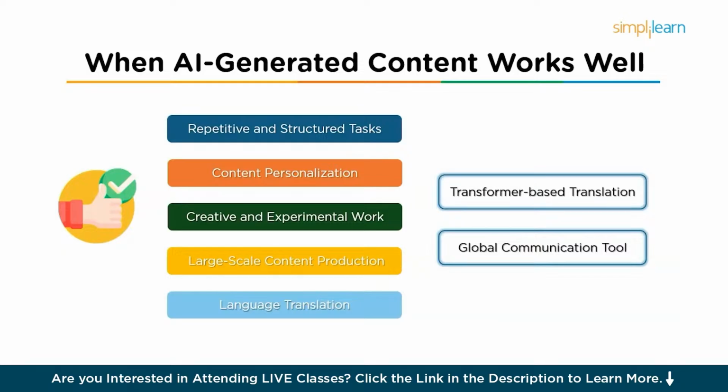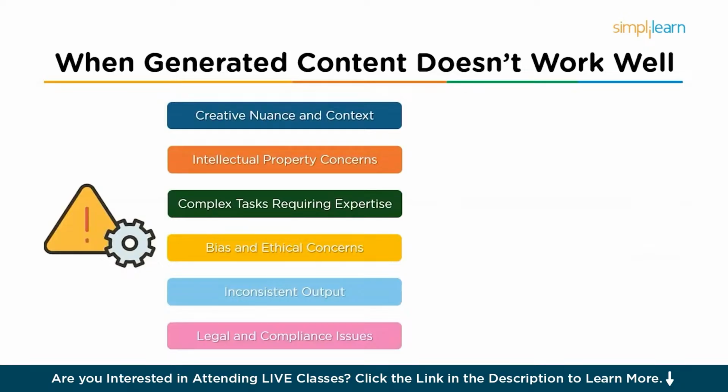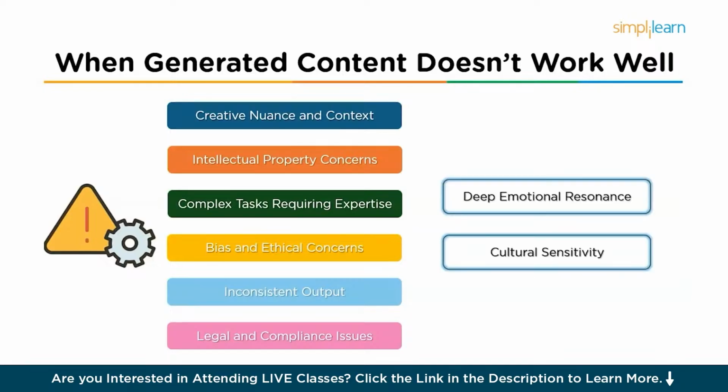So now that we have seen when AI-generated content works well, next let's see when it doesn't work well. The first one is creative nuance and context. While AI can generate creative content, it often struggles with deep emotional nuance. AI often lacks a true understanding of human emotions and struggles to generate content that truly resonates on a deep emotional level. For instance, a piece of content that's meant to evoke compassion, humor, or grief might fall flat because the AI doesn't genuinely feel those emotions.